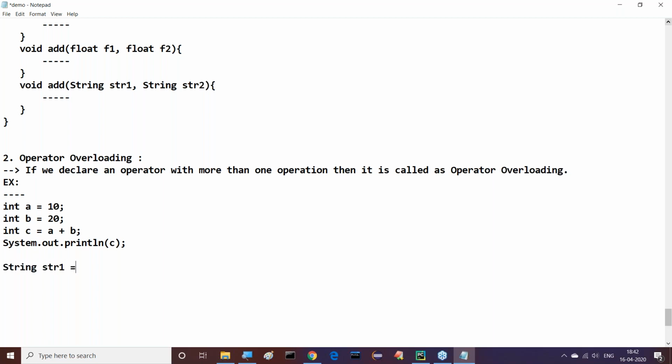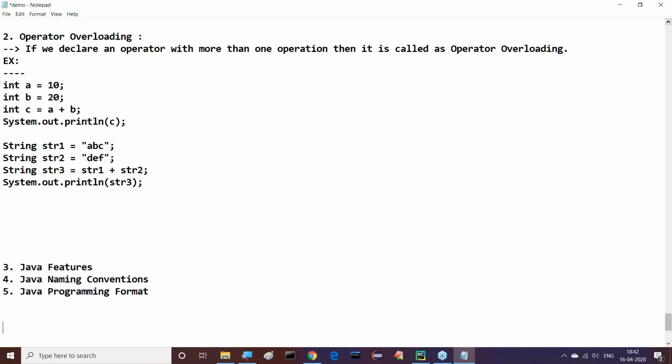Next one is string str1 is equal to ABC and string str2 is equal to DEF. Now string str3 is equal to str1 plus str2. System.out.println of str3. That's it.